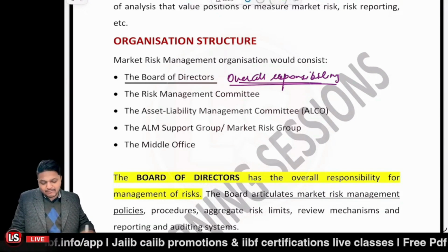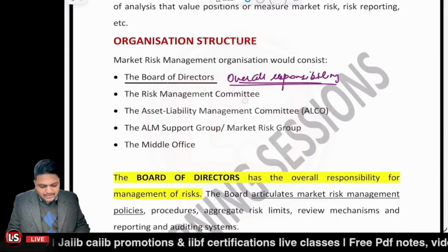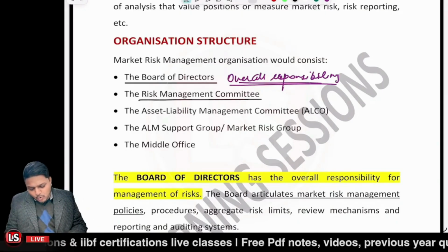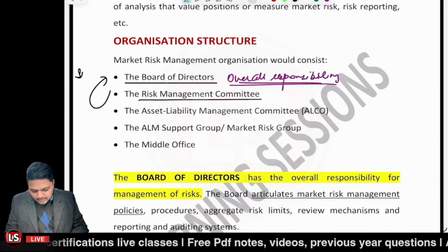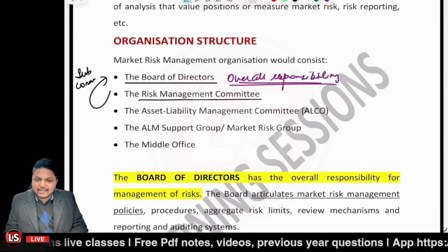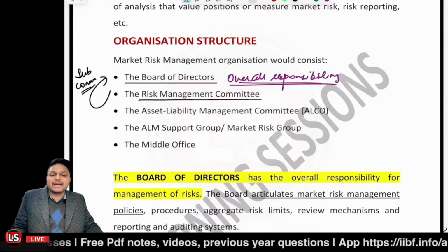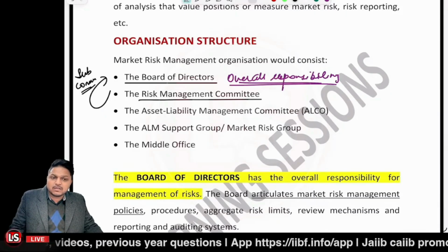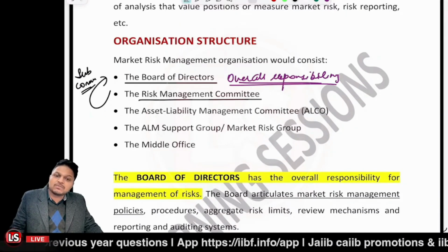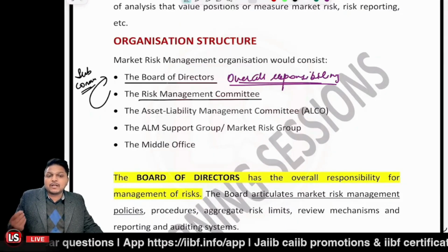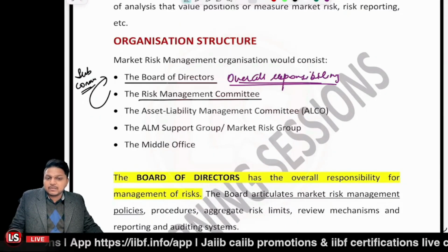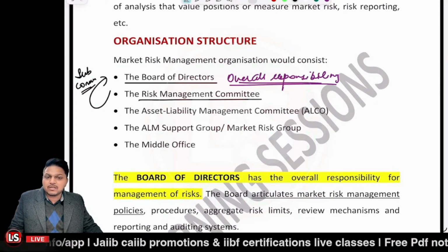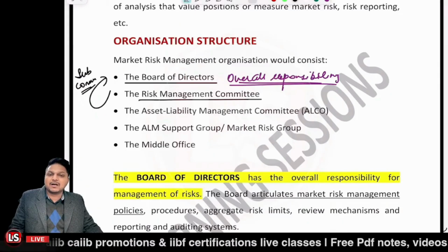The second tier is the RMC, the risk management committee. The risk management committee is a subcommittee at the board level, and whenever guidelines are to be set up related to risk management and market risk management, that is done by the RMC. If any prudential limit is to be set, or the robustness of the quantification models is to be checked, that is also done by the RMC. Whether proper manpower is available is also checked by the RMC.